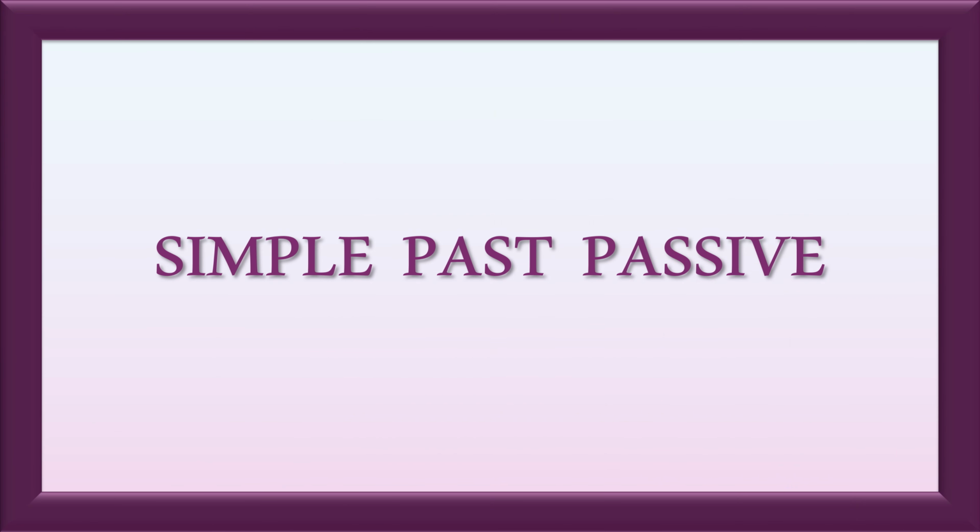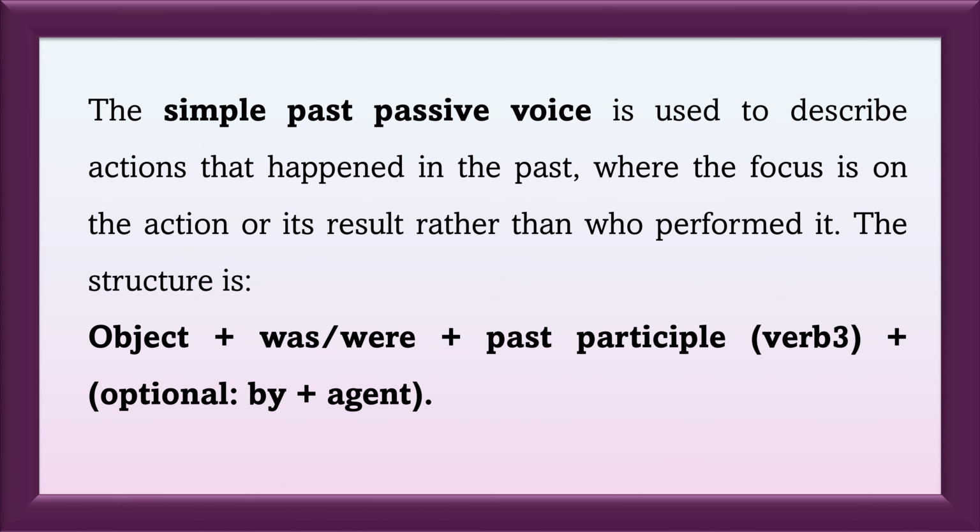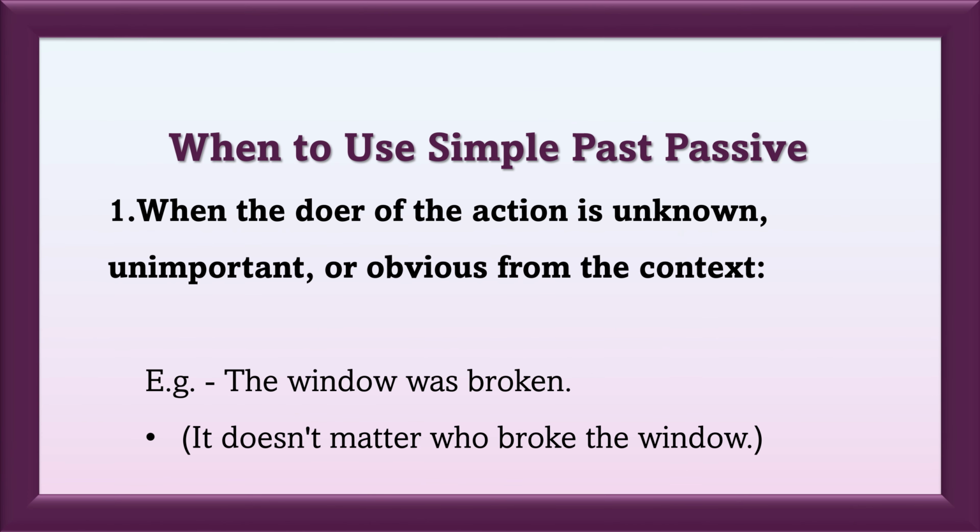Simple past passive. The simple past passive voice is used to describe actions that happened in the past, where the focus is on the action or its result rather than who performed it. The structure is object plus was/were plus past participle (verb 3), plus, optional, by plus agent. When to use simple past passive. 1. When the doer of the action is unknown, unimportant, or obvious from the context.